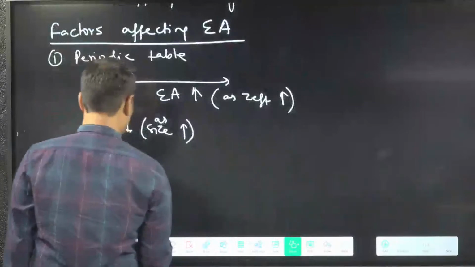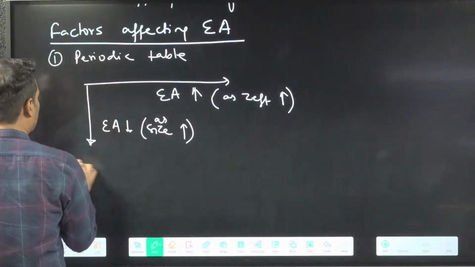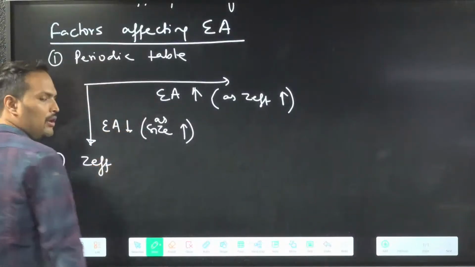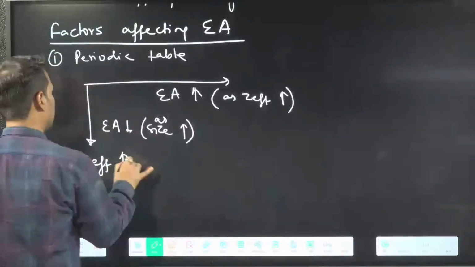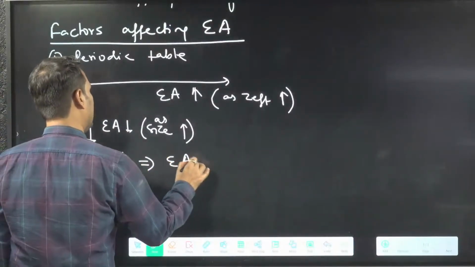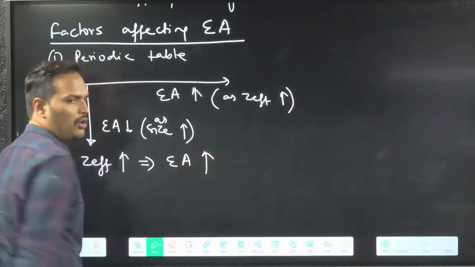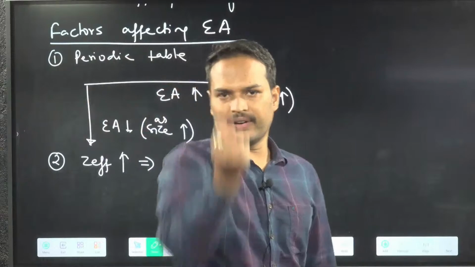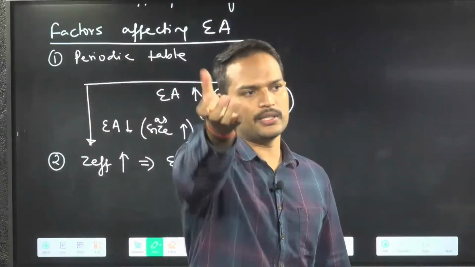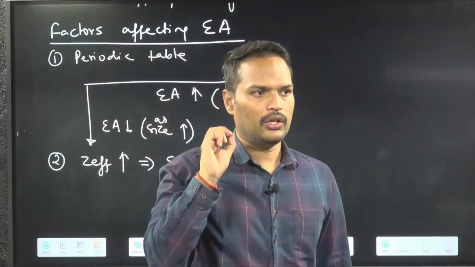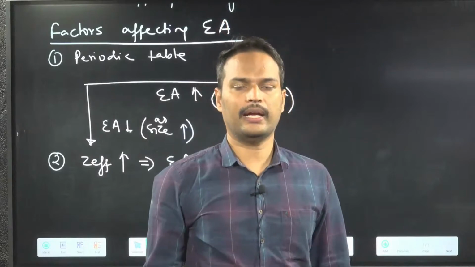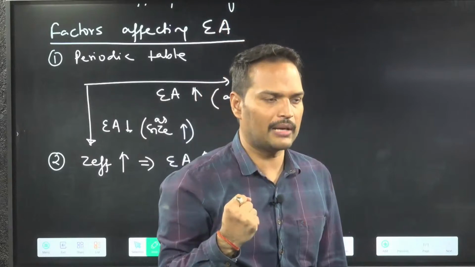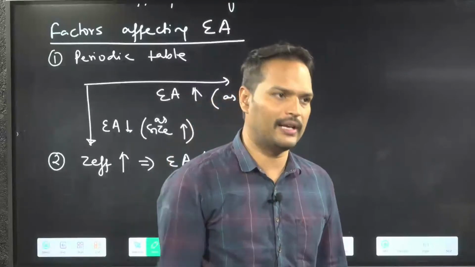Very good. Now come to the next point. If I ask you with respect to Z effective, what you will say? We say like this, that Z effective increases, that means electron affinity also increases. How you can explain this? Suppose Z effective is more, nucleus is pulling, you will add electron. Means nucleus is pulling, that means it is favoring addition of electron.